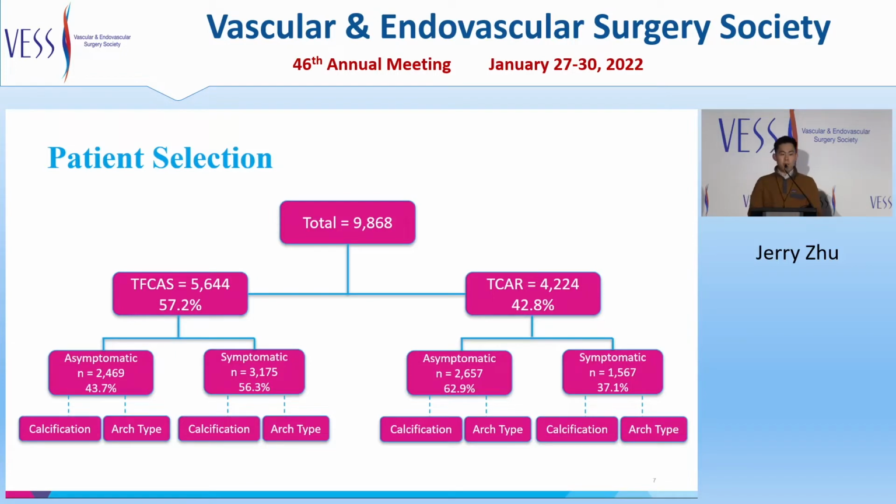Data was collected from patients in the Society for Vascular Surgery Vascular Quality Initiative database undergoing TCAR or TFCAS who had a non-missing grading on carotid artery calcification or aortic arch type. This totaled 9,868 entries. This was further broken down by revascularization approach. TFCAS represented 57.2% of entries, while TCAR represented 42.8% of entries. We further stratified this based on the symptom status of the patient and the degree of calcification or aortic arch type.